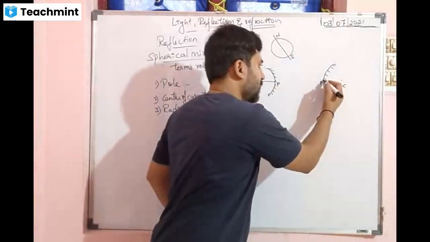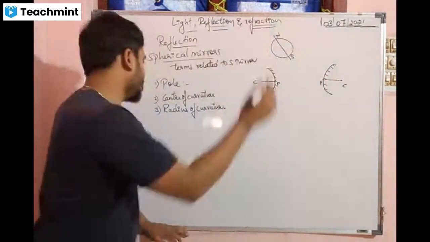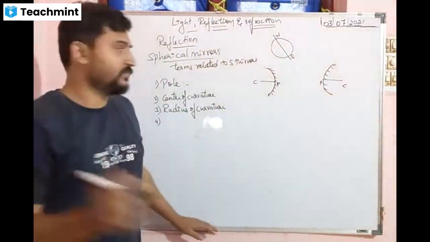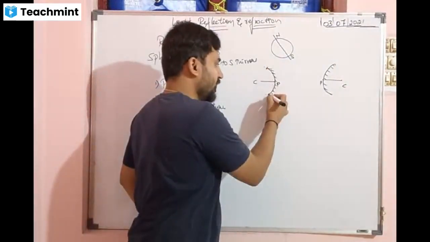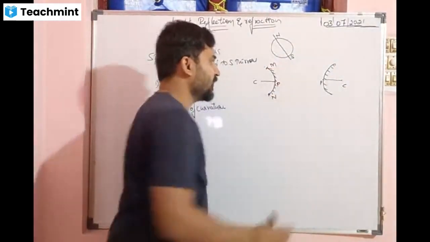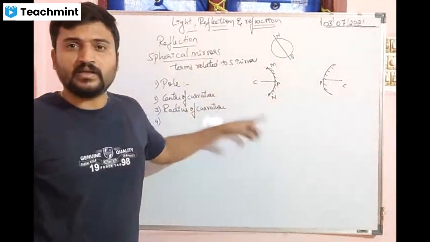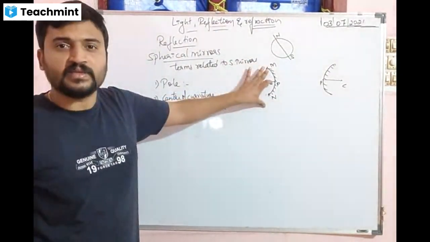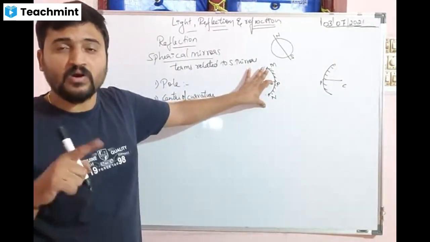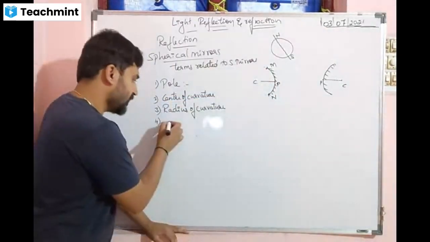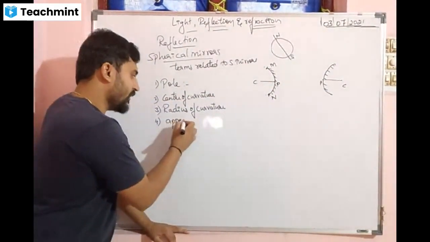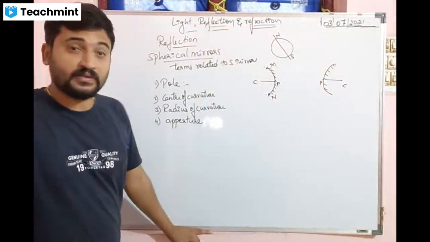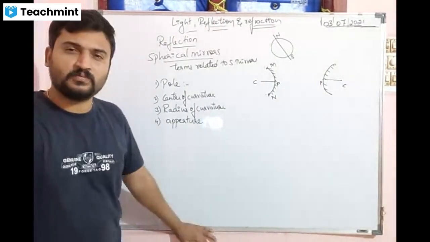Similarly here also we have the radius of curvature. Next, the reflecting surface. Suppose I name it as MN. So this M to N is called the reflecting surface. The diameter of the reflecting surface is called the aperture. You must have seen this word aperture.